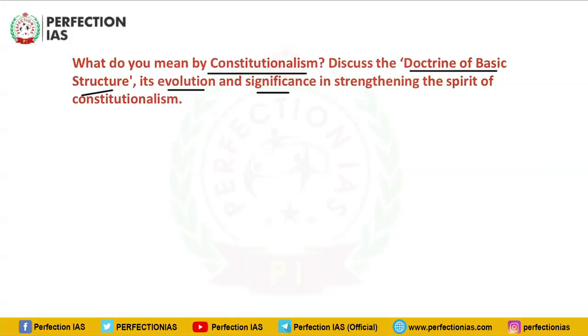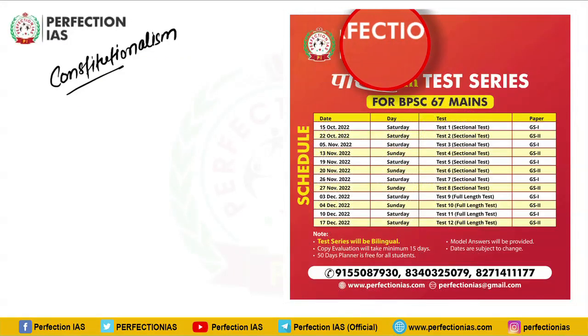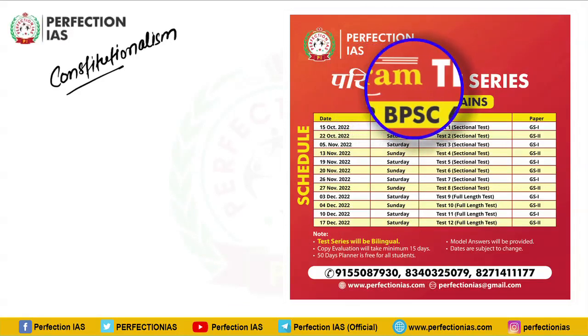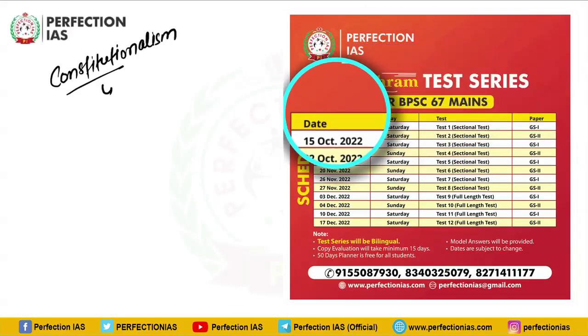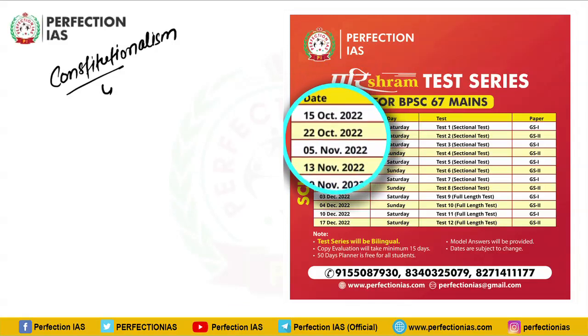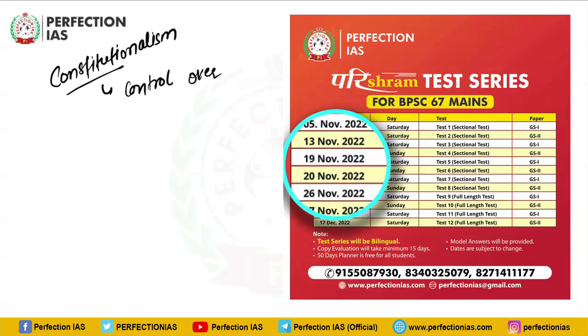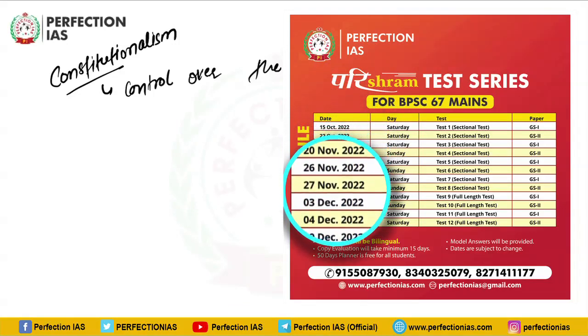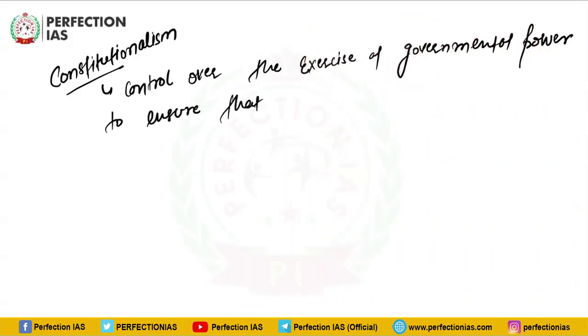So first things first, what is constitutionalism? Constitutionalism is a legal principle that requires control over the exercise of governmental power to ensure that democratic principles are followed.